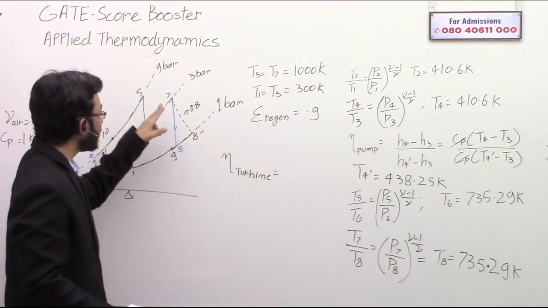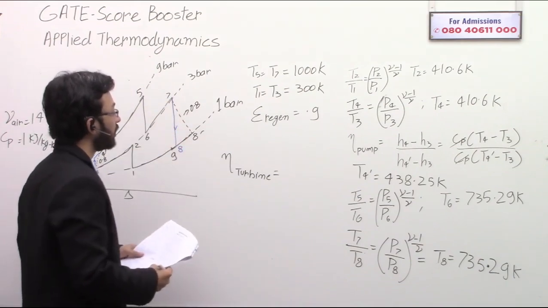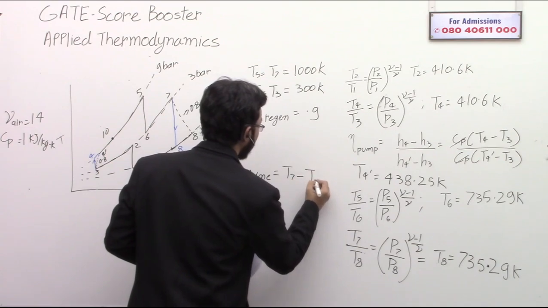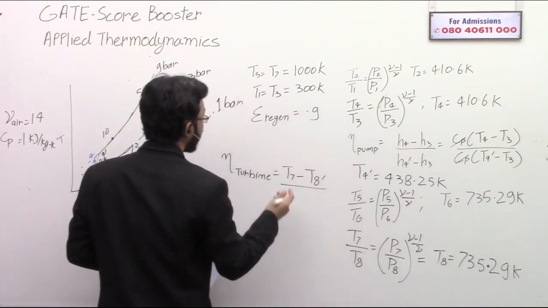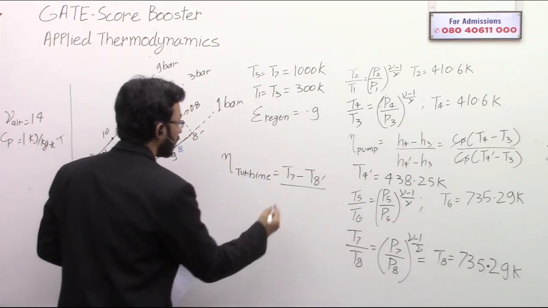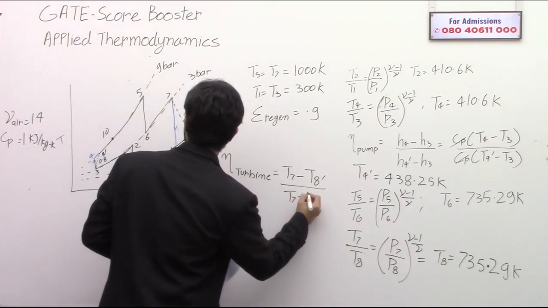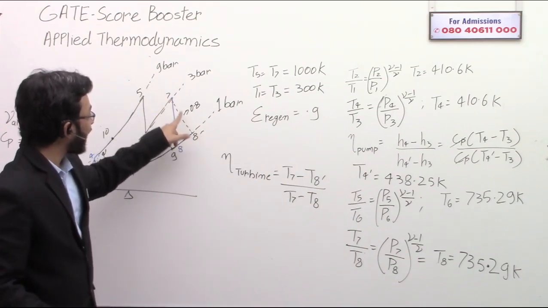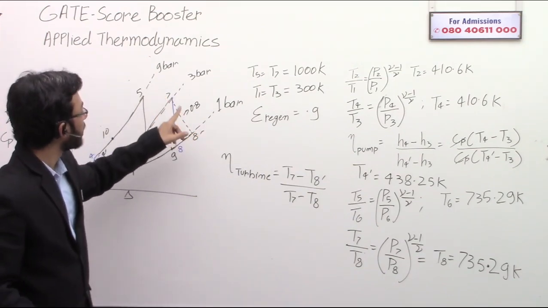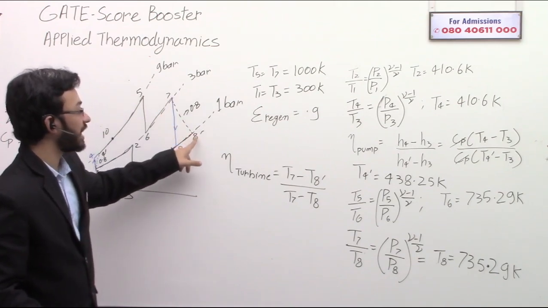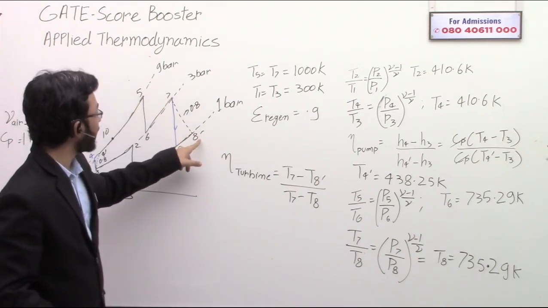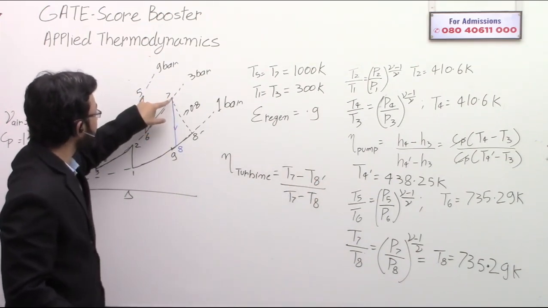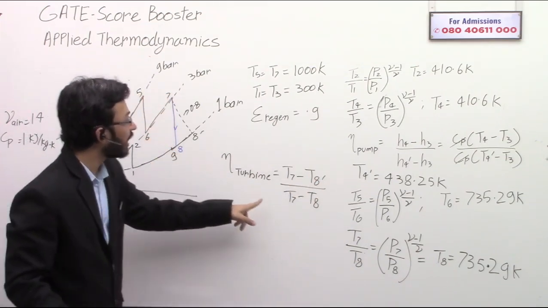The actual work is given by Cp into (T7 minus T8 dash), and the ideal work is given by Cp into (T7 minus T8).